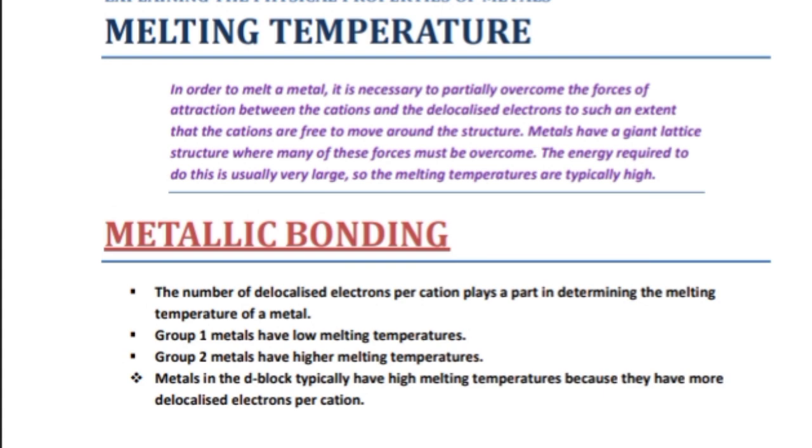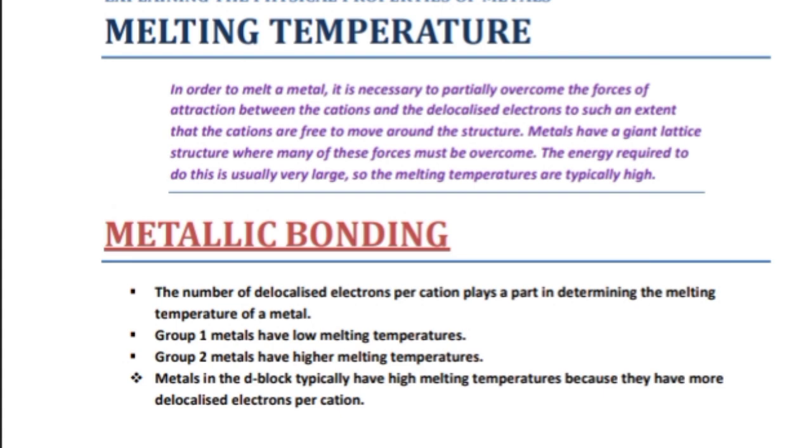The number of delocalized electrons per cation plays an important part in determining the melting temperature. Group 1 metals have a low melting temperature, while group 2 metals have a higher melting temperature. Metals in the D block typically have a higher melting temperature because they have many more delocalized electrons.